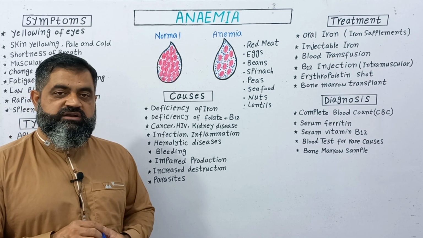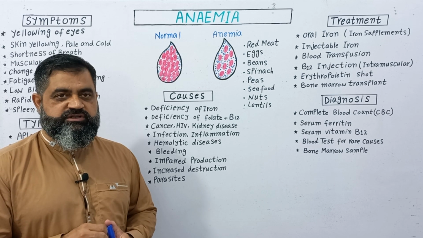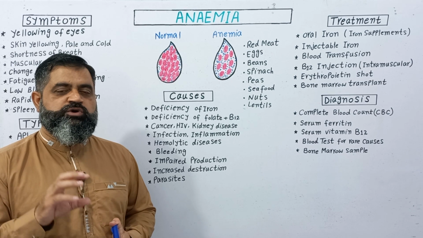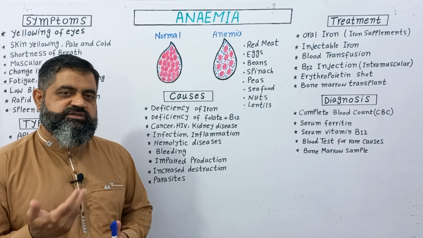And in children especially and some adults, parasites are also a significant factor of anemia, because the parasites live in the gut and suck blood of the person, and too many parasites in the digestive tract can also lead to the shortage of blood in the body, which causes anemia.